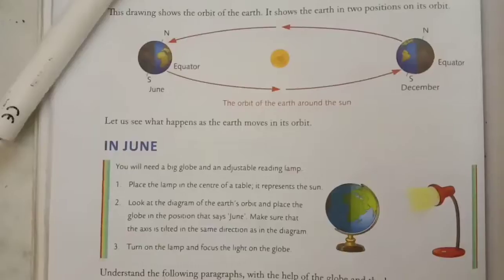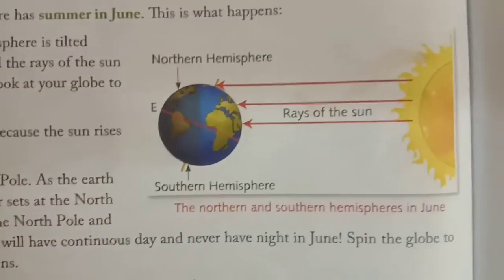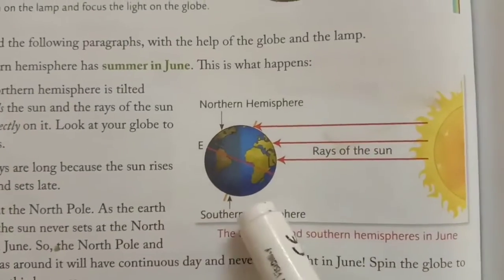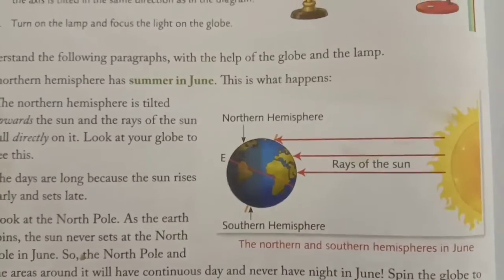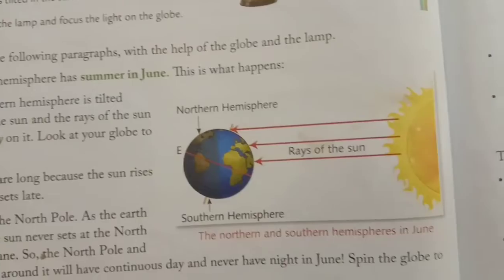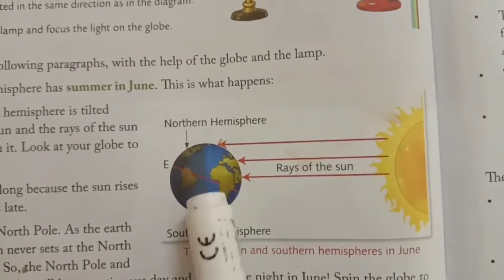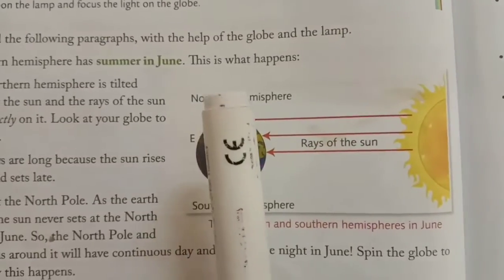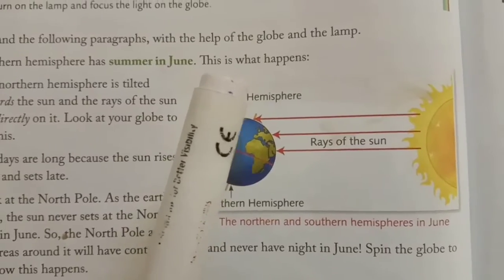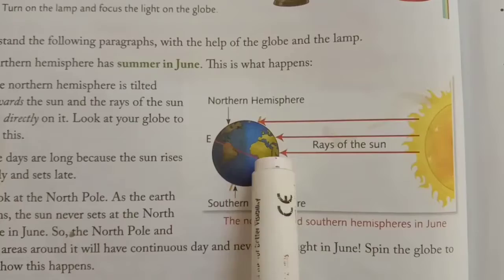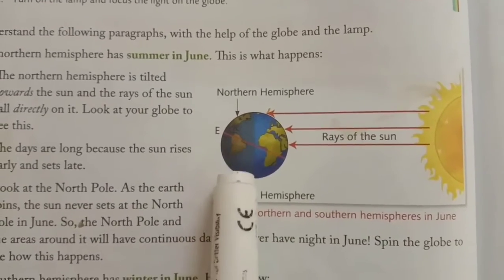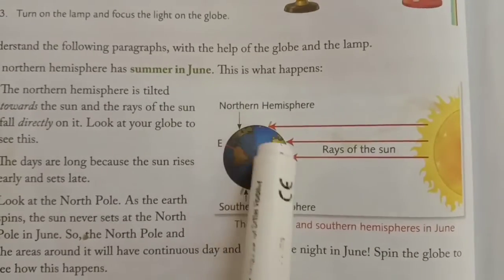Okay, the picture here is showing the southern hemisphere. First of all, you just see that this is our Earth, and here you can see the Earth is actually not in a straight position, it is tilting, and the Sun is giving the rays directly, and here it is the southern hemisphere, and this one is the northern hemisphere.